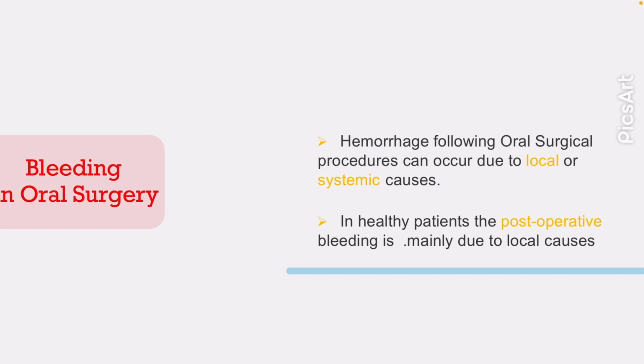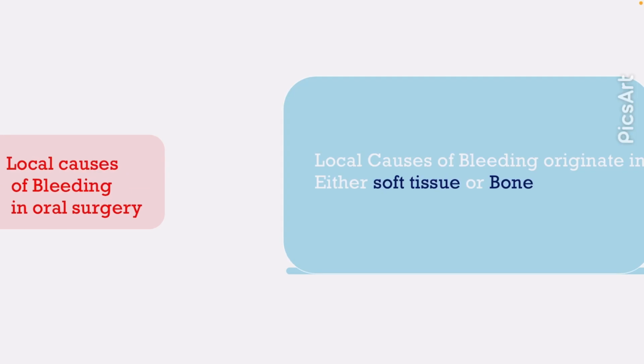Bleeding in oral surgery. Hemorrhage following oral surgical procedures can occur due to local or systemic causes. In healthy patients, post-operative bleeding is mainly due to local causes. Local causes are of two types, either soft tissue or bone.